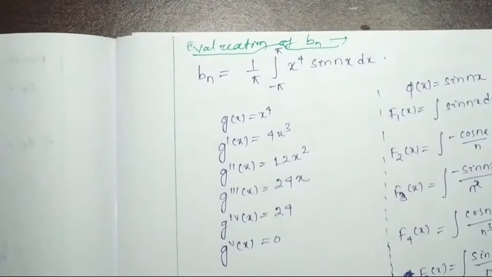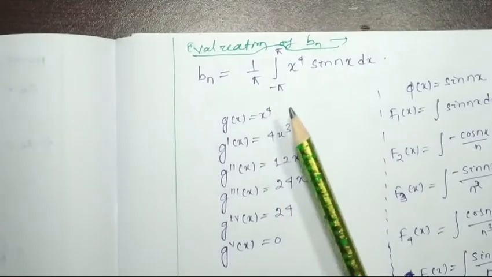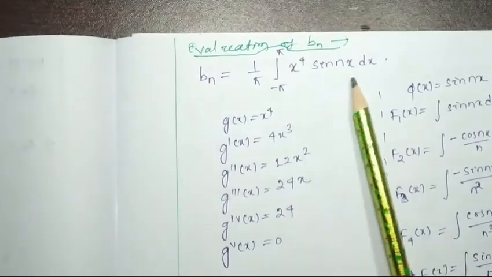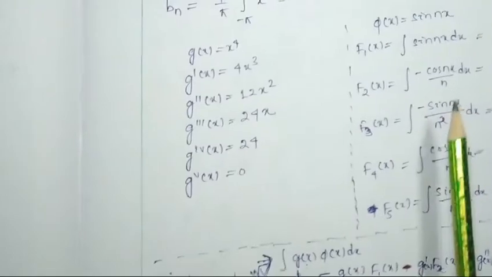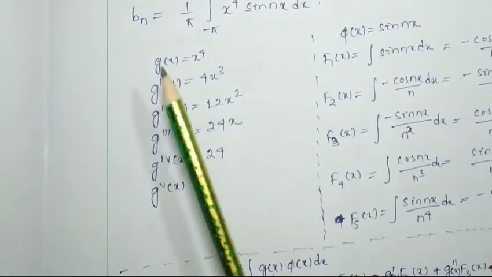So we know that bn is nothing but 1 by pi, integral from minus pi to pi of x to the power 4 sin nx dx.